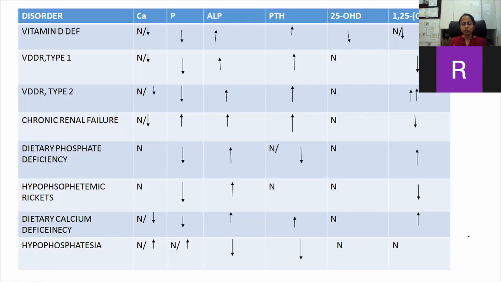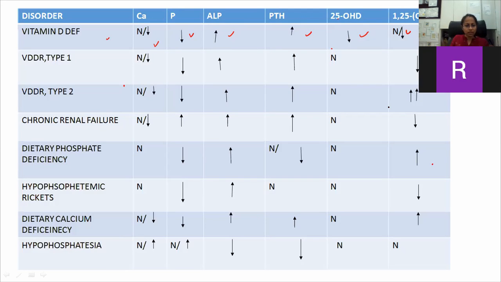Coming to the various biochemical findings in different types of rickets, questions have been asked from this table. Firstly, the nutritional rickets. As we have talked about initially, there will be decreased to normal calcium levels, phosphorus level will be decreased, ALP levels will be increased, PTH level will be increased, and vitamin D will be decreased. Okay. And in type 1 vitamin D dependent rickets, as I've told you, there will be decreased levels of 1,25 dihydroxy vitamin D. In type 2, there will be increased levels because of end organ resistance.